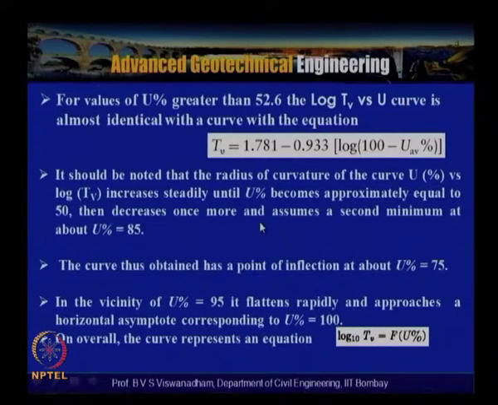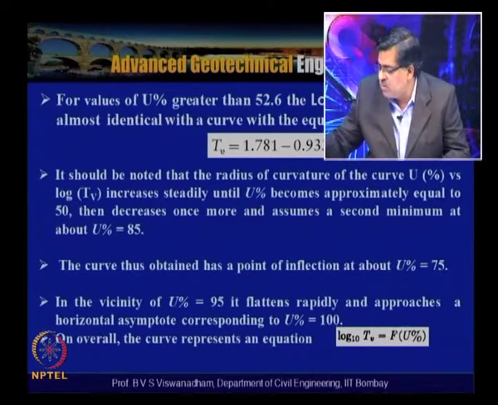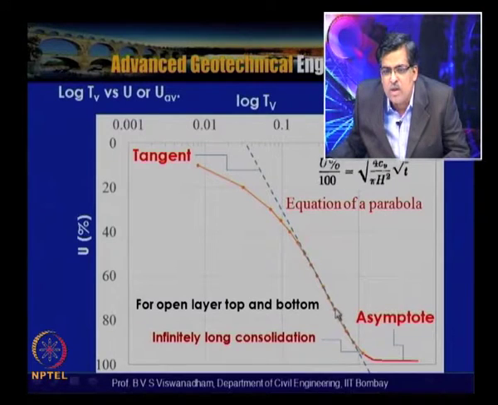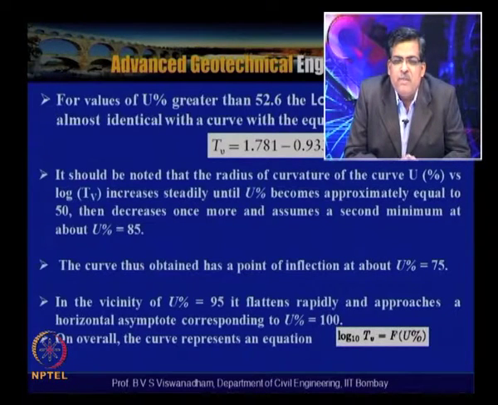It should also be noted that the radius of curvature of the curve u percentage versus log Tv increases steadily until u becomes approximately equal to 50, then decreases and assumes a second minimum at u equal to 85. So the curve thus obtained has a point of inflection at about u equal to 75. The point of inflection is at that particular point where you have one curvature here and another curvature here, about 75% somewhere here. And in the vicinity of u equal to 95 it flattens rapidly and approaches a horizontal asymptote corresponding to u 100%.